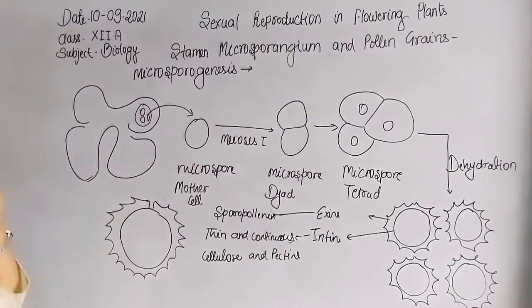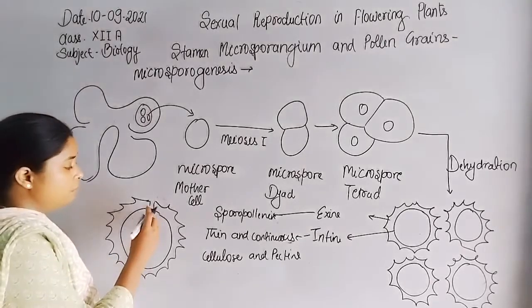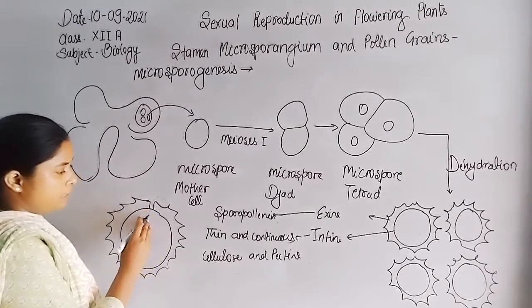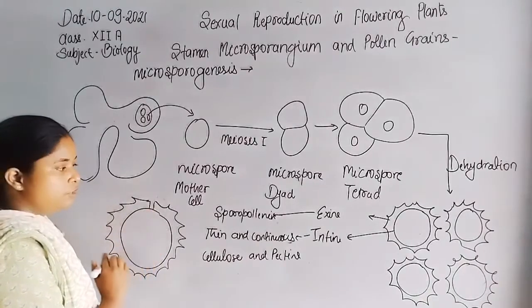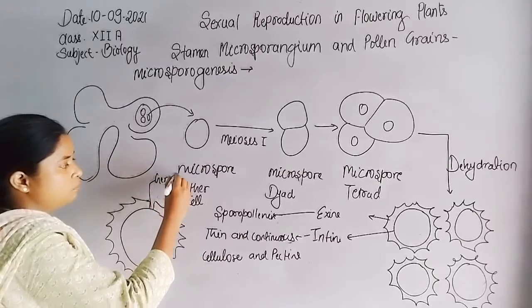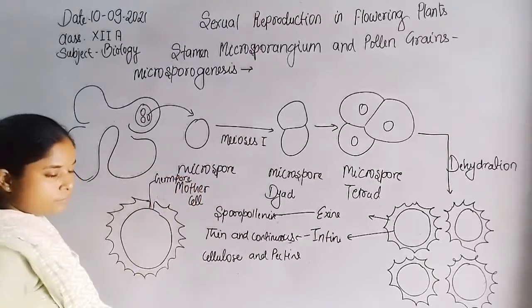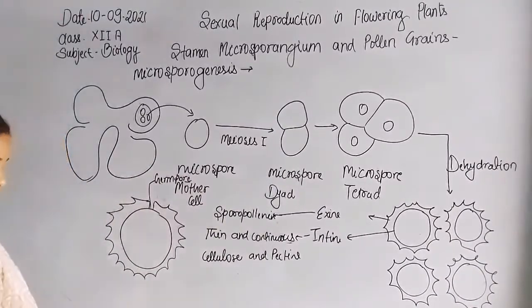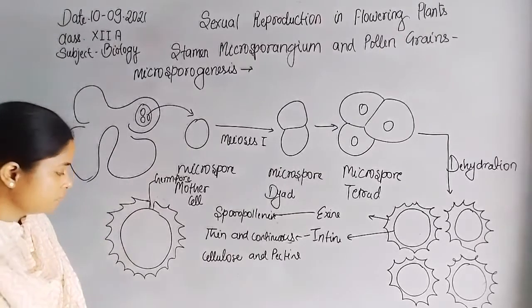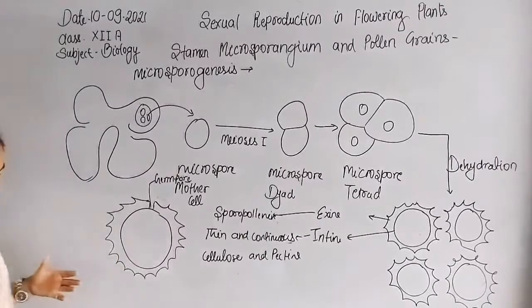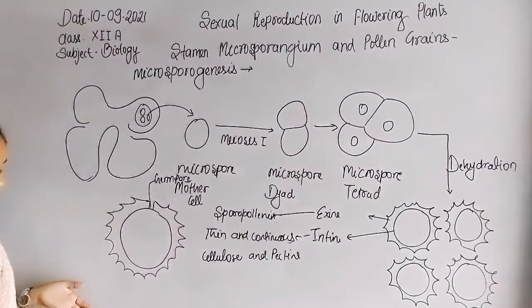At the germ pore the exine layer is absent, because if exine is present, they are not able to form the pollen tube. So the pollen tube arises from the germ pore, and due to the absence of exine on the germ pore, it helps in the germination process, the formation of the pollen tube.